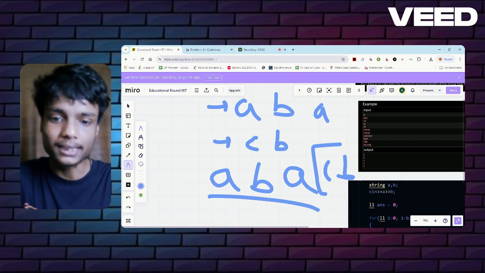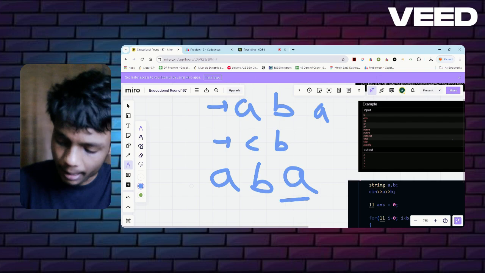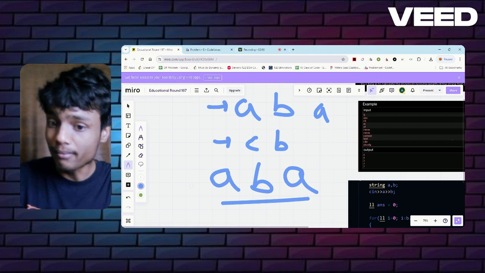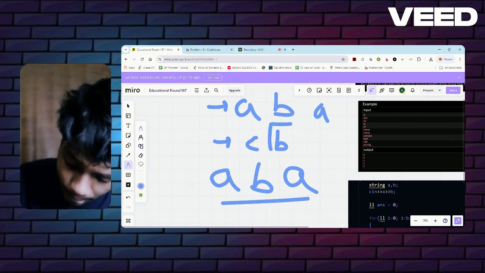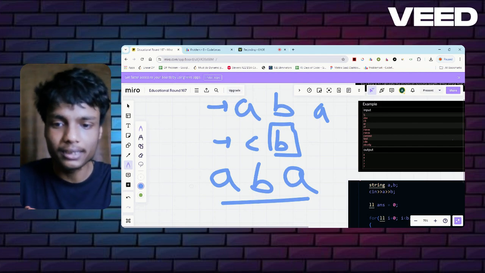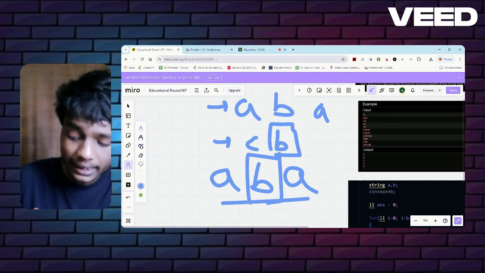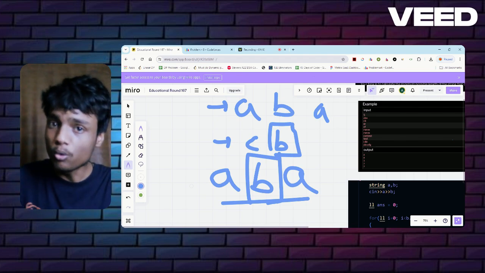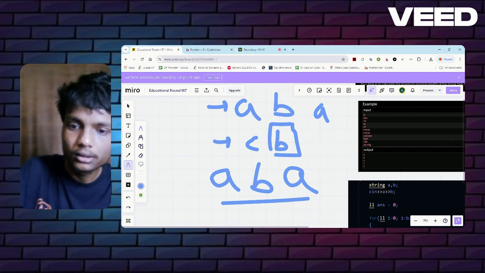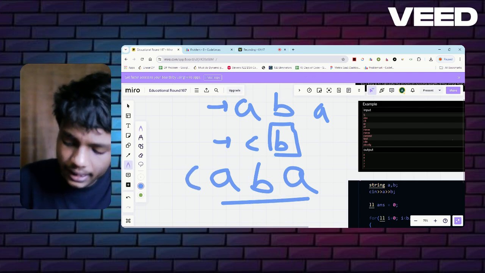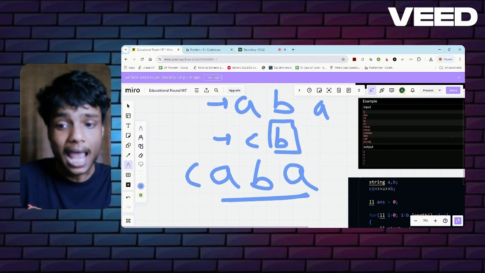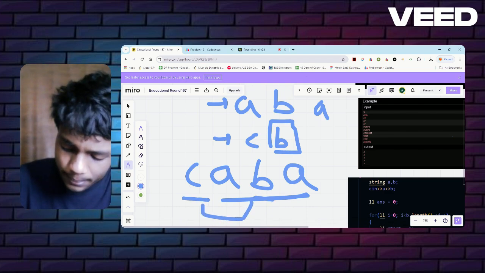Can I minimize it? Yes. Let's see how. AB is done, it is a substring. Now, how can I minimize the number of characters? You can see B is present in this string and B is also present in the other string, so both are common. It means if somehow I place only C here, then AB is a substring and CB is a subsequence.